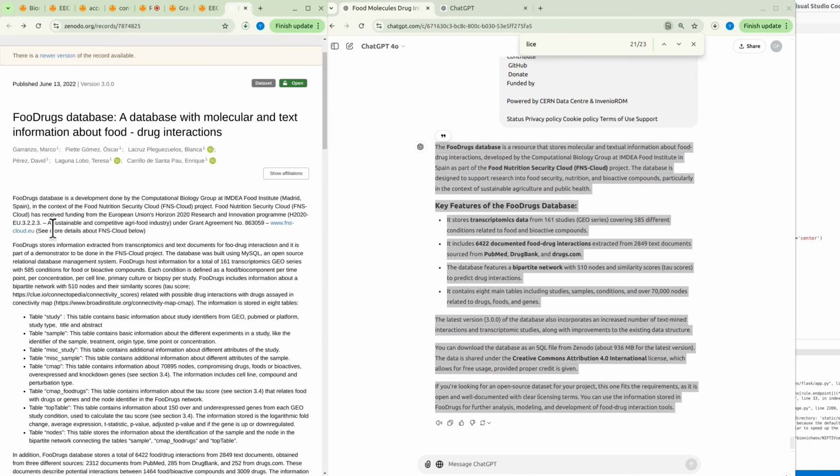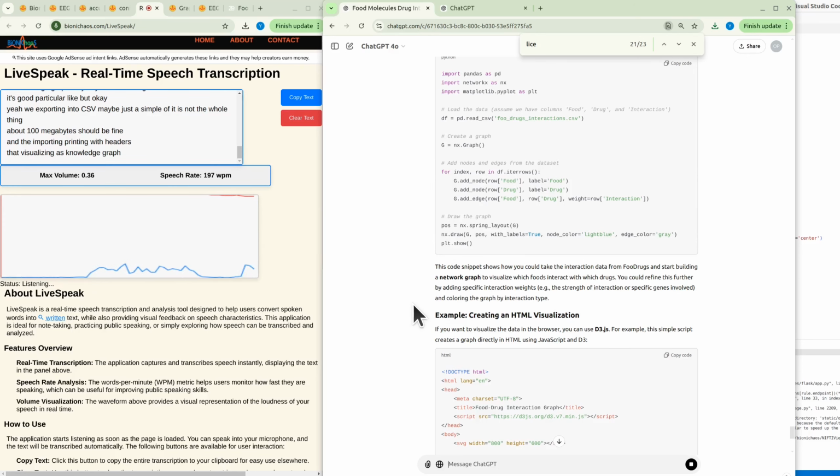We won't do the training yet. We just want to show what's in the data. For example, do a knowledge graph type of stuff. We'll be exporting into CSV, maybe just a sample of it, obviously not the whole thing. And importing, printing with headers, then visualizing as a knowledge graph. That's in Python, so that will be the backend.